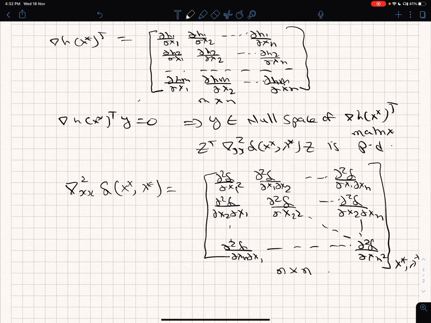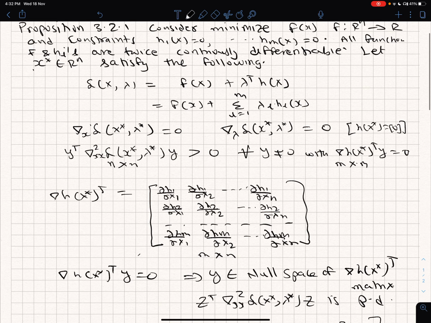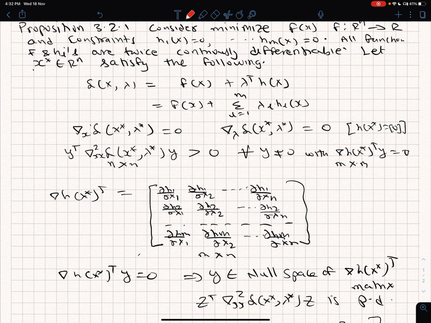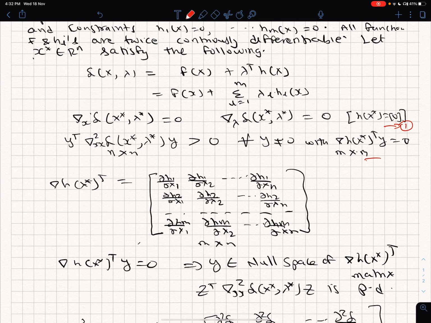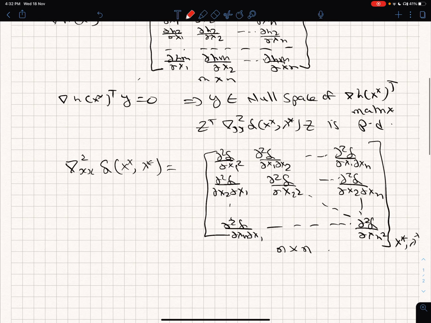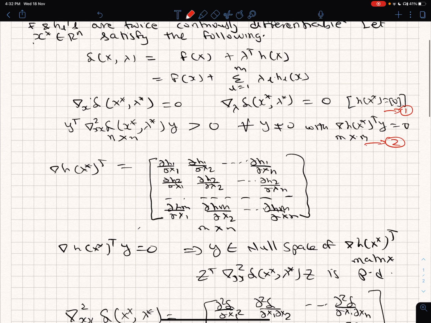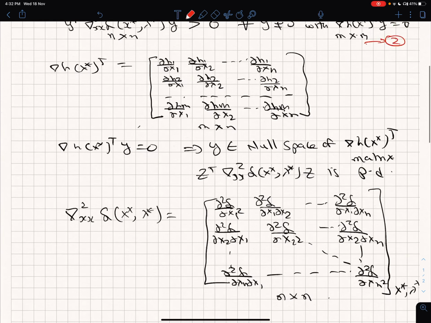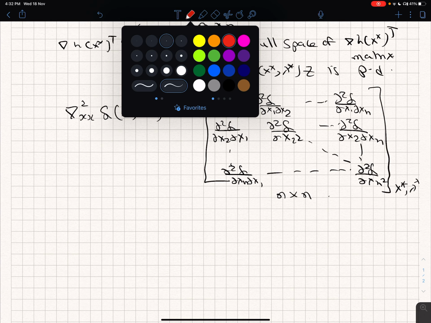So that's about it. Then if these conditions are satisfied, which conditions are we trying to satisfy? We are trying to satisfy this. Let me write it as: x star satisfies the following, 1 and 2. So these two conditions are satisfied. Then the theorem says